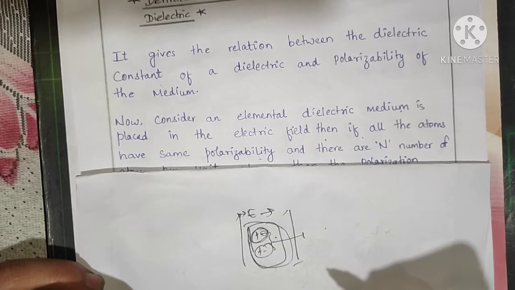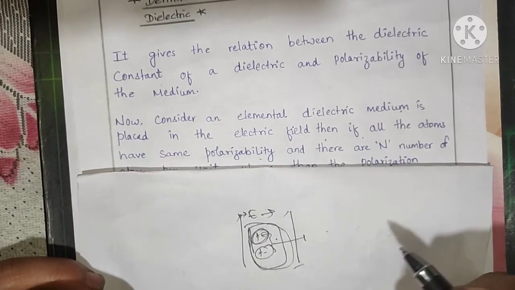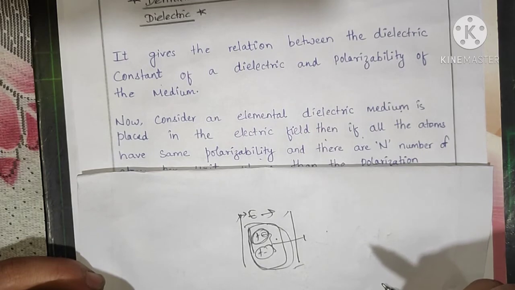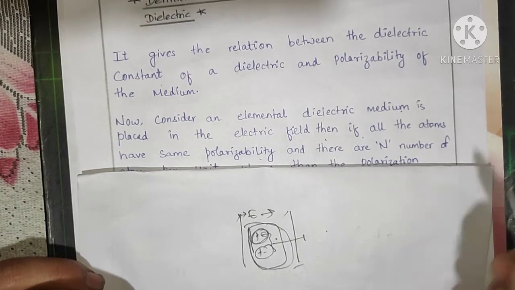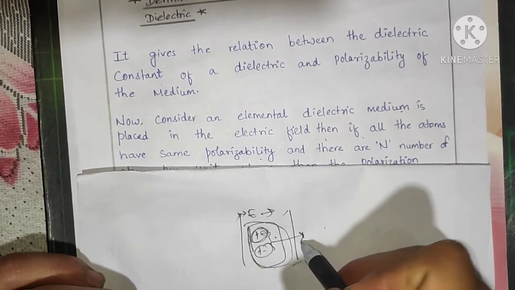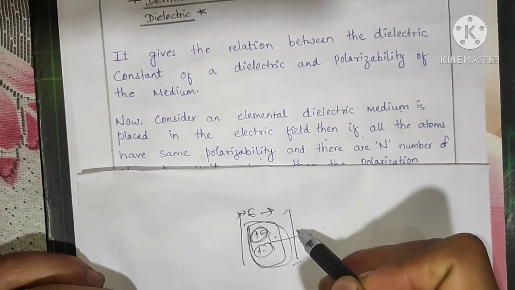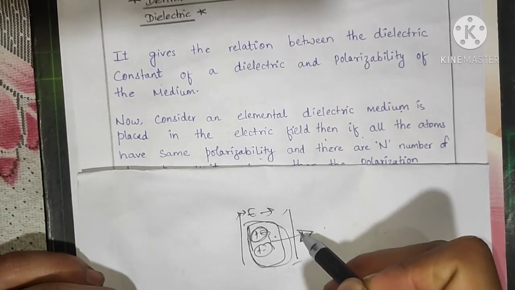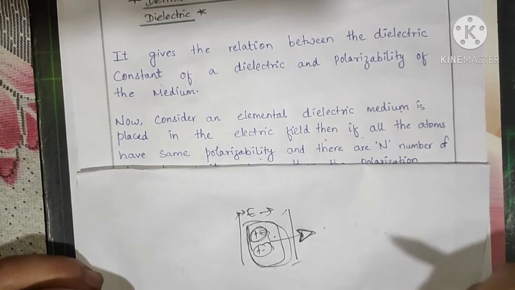Polarizability means the electric field applied to bound charges, which causes displacement and hence polarization, producing an electric dipole, right?